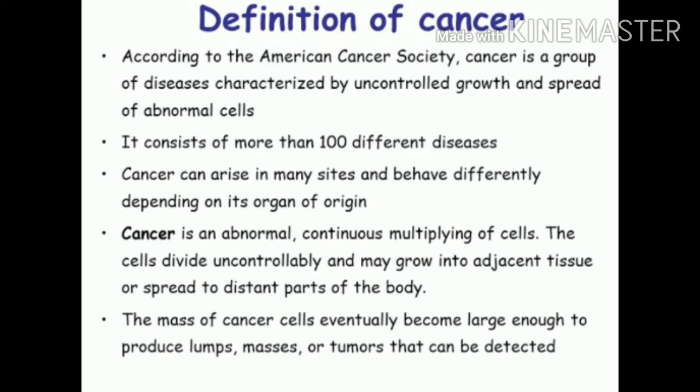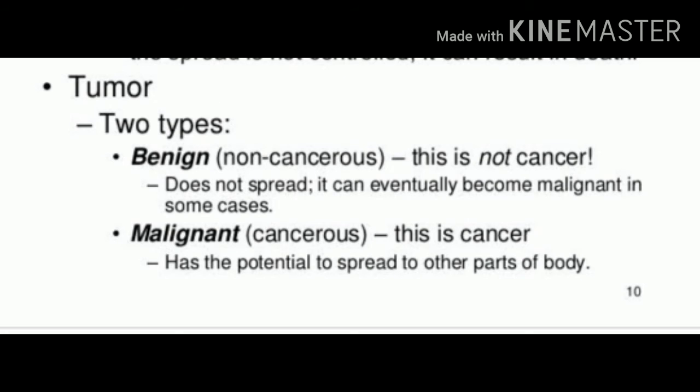A mass of cancer cells eventually becomes large enough to produce lumps, masses, or tumors that can be detected. It means the mass of cancer is enough to produce lumps, meaning puffiness or swelling, and masses, where a hormonal change or immune reaction occurs, and the tumor is easily detected, which helps in detection.